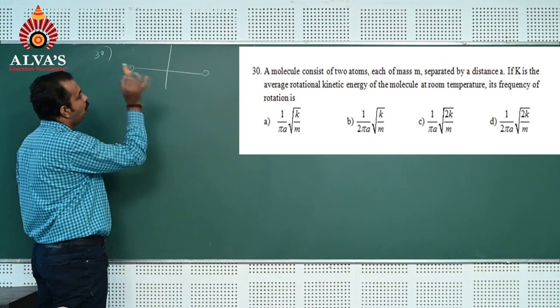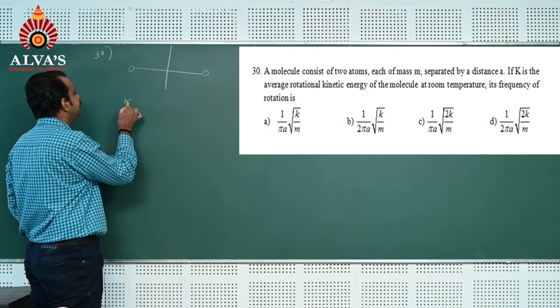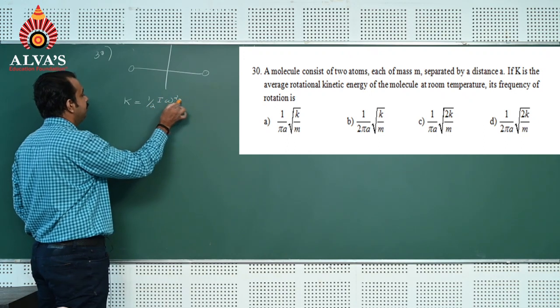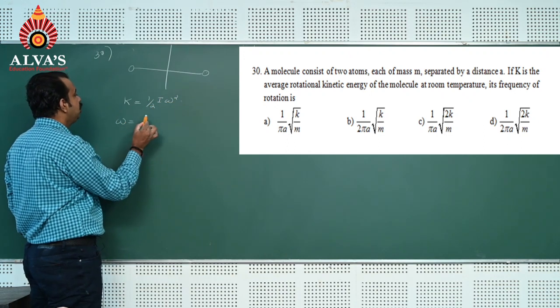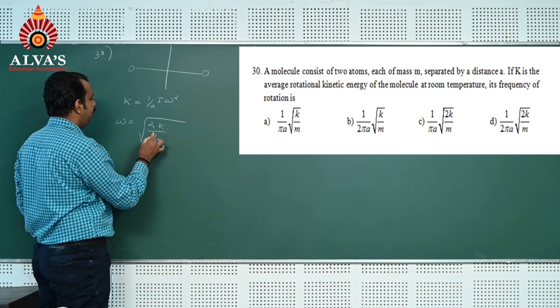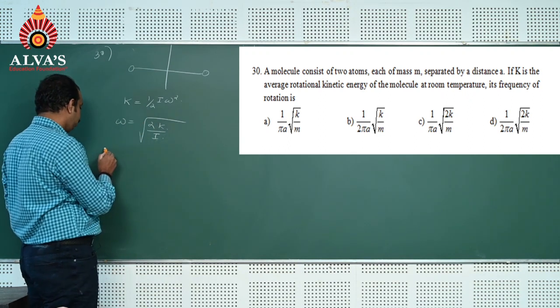You know, when the molecule rotates about the axis, kinetic energy K can be written as half I omega square. That means omega is equal to root of 2K divided by I. I is the moment of inertia of the molecule.